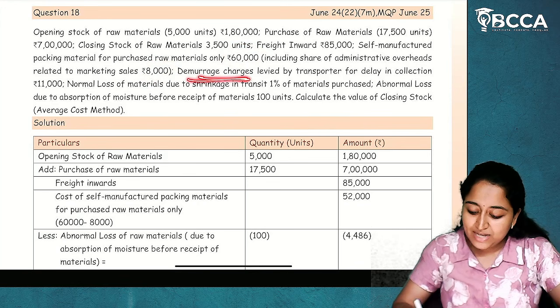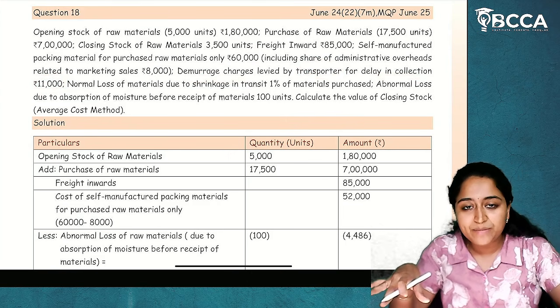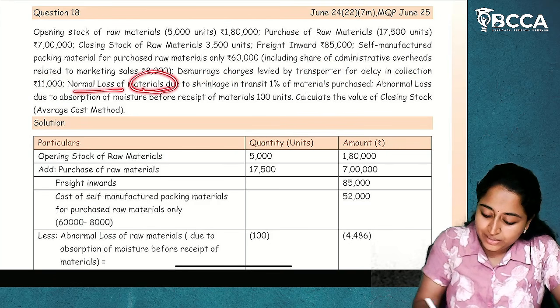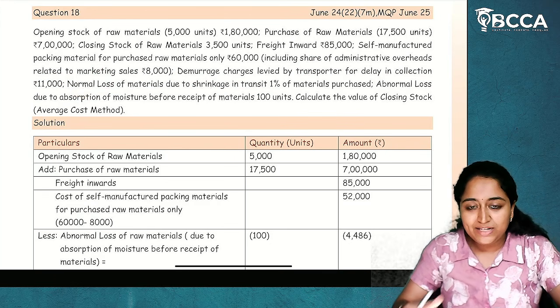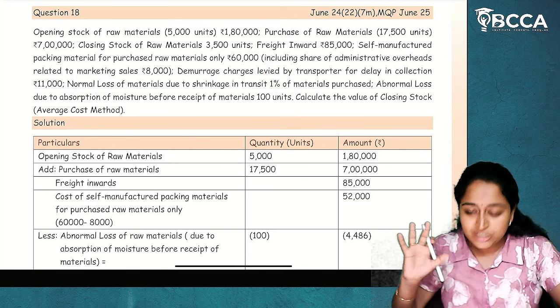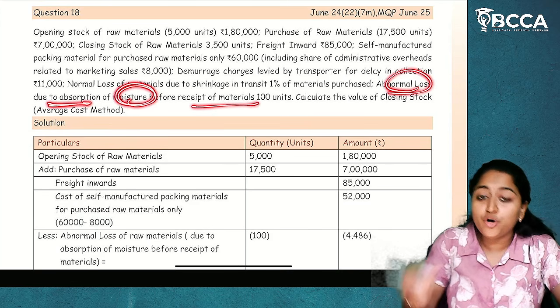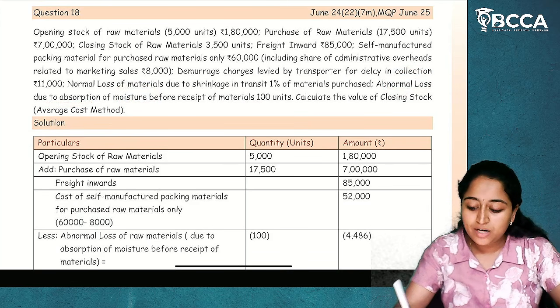Next, demurrage charges levied by transporter for delay in collection is 11,000. Will we consider demurrage charges? Will not be considered. Normal loss of material due to shrinkage in transit is 1%. So there is a normal loss. If there is normal loss, then it will be considered in units. No difference in total. Abnormal loss due to absorption of moisture before receipt of materials. So here you have to remember 2 points.